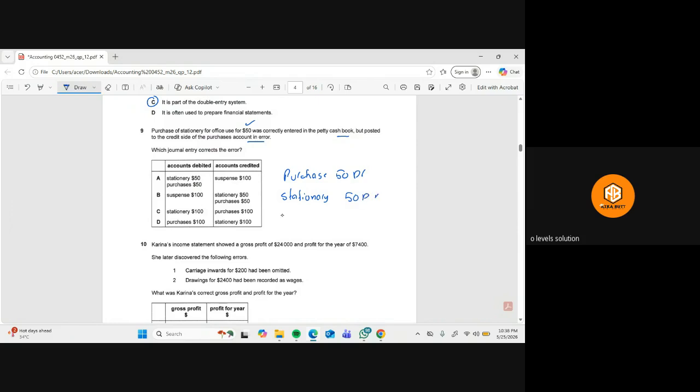But we need a total debit of $100, and on the credit side there is nothing, so the suspense account will be credited with the $100. So this will be credited, and this option, the A part, is the right option.